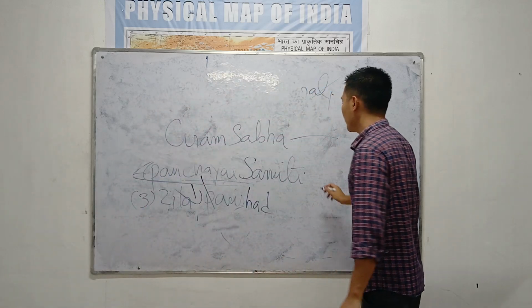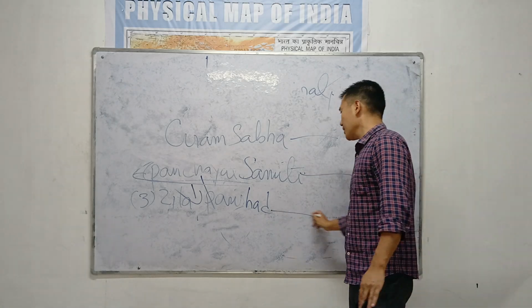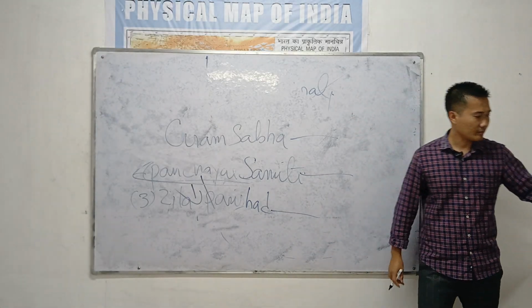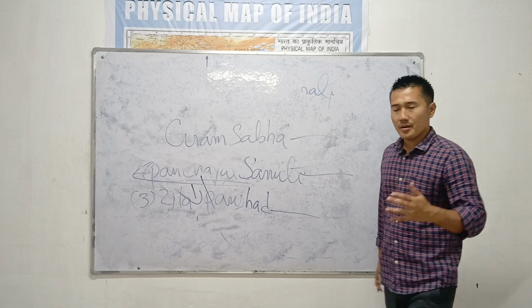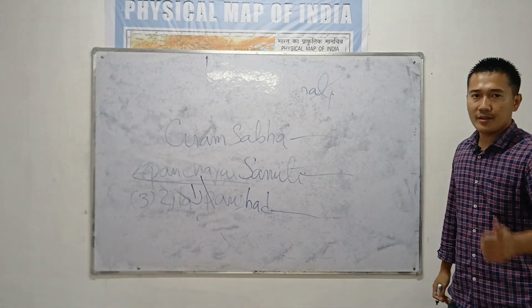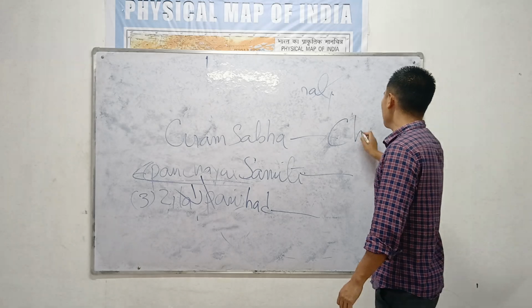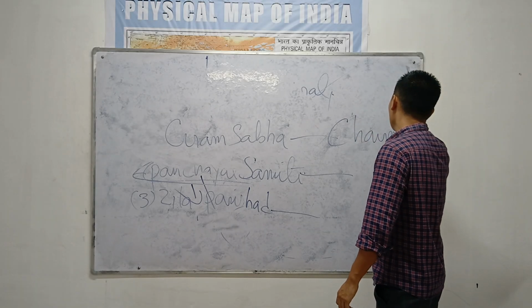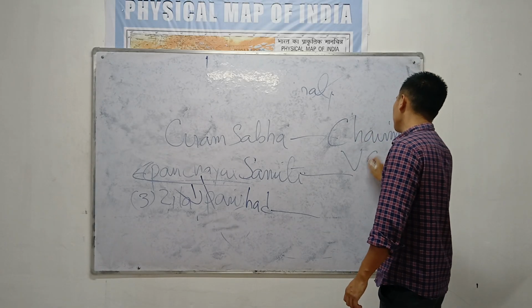Gram Sabha, Panchayat Samiti, Jila Parishad. Remember, in every this kind of government, there is a chairman, and there will be a vice chairman.